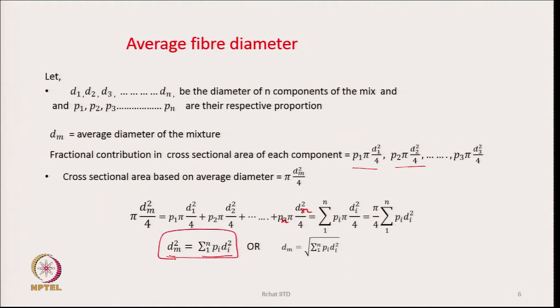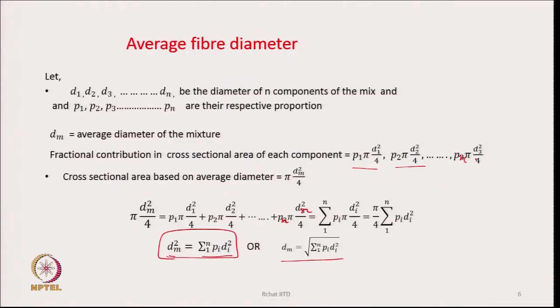This becomes the relationship between the average cross sectional area or average diameter of the fiber and the individual diameter of the fibers. And if we remove squares, then we get dm equal to root over sigma Pi di square. So, this relationship will help us to find out what is the average diameter of fiber.